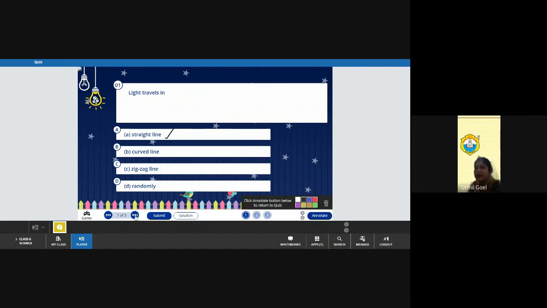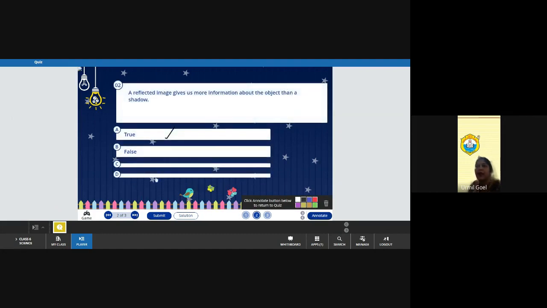Now next. A reflected image gives us more information about the object than a shadow. Is it true or false? Ma'am, it's true. Correct. So it is true.